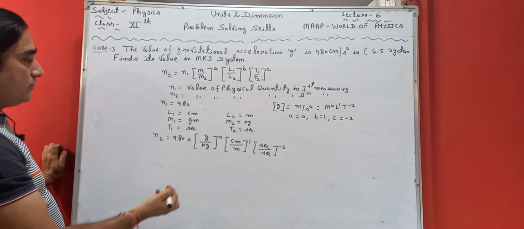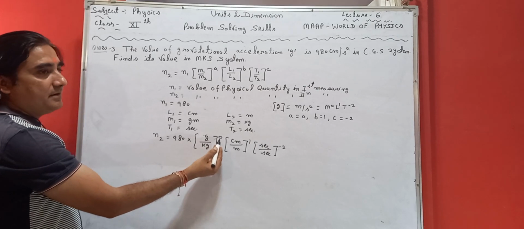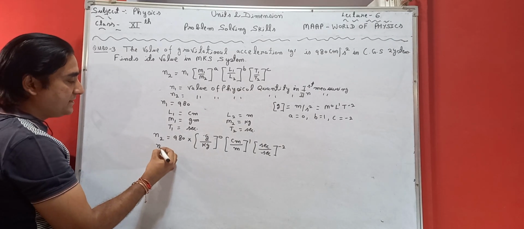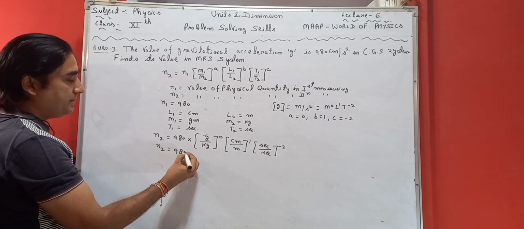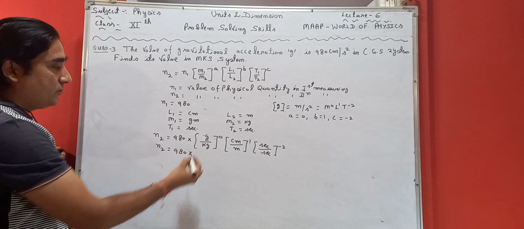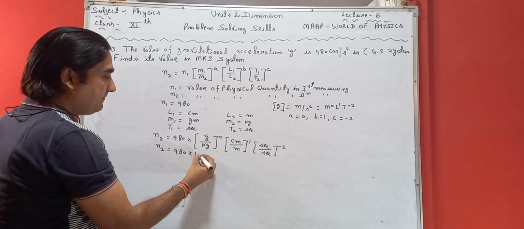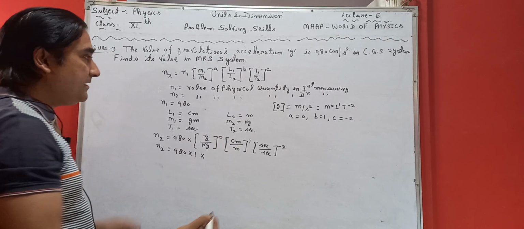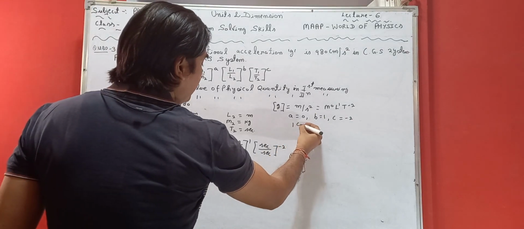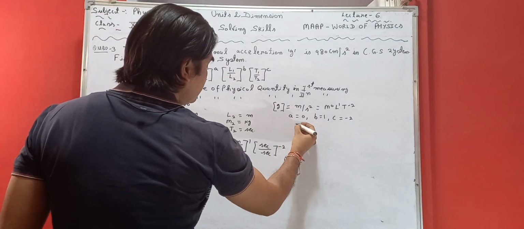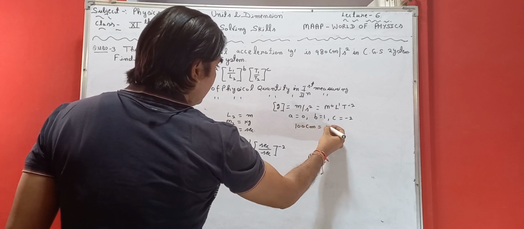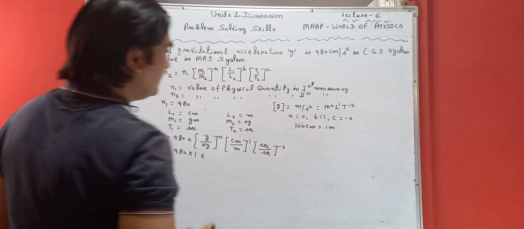If anything is raised to power 0, it will become 1. So it will become 980 multiplied by 1, and we know the relation that 100 centimeter is equal to 1 meter, like that.